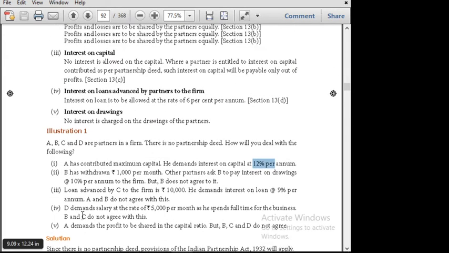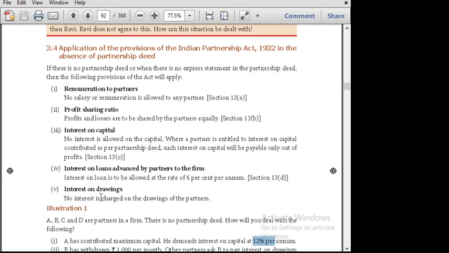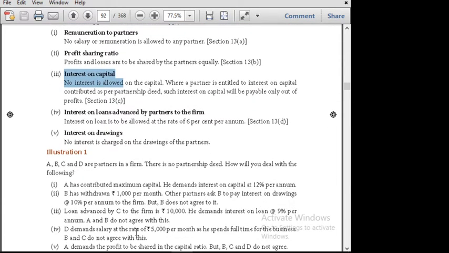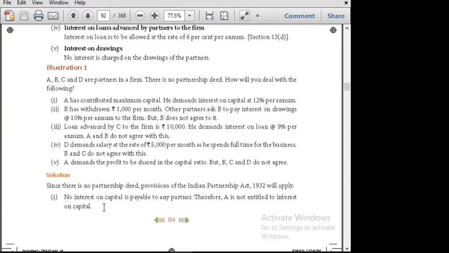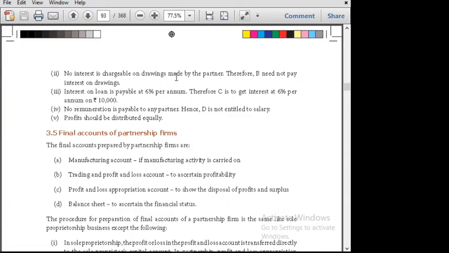This answer is based upon these provisions only, so you have to note these provisions very carefully. Interest on capital, just note down. See here, this is the answer: no interest on capital for the partners. The same answer I have written here. Next, B has withdrawn 1000 per month. Another partner demands interest on B's drawings at 10% per annum, but B does not agree to it. Whether he is correct or not, we will see. No interest is chargeable on the drawings made by the partner. Therefore, B need not pay interest on drawings.